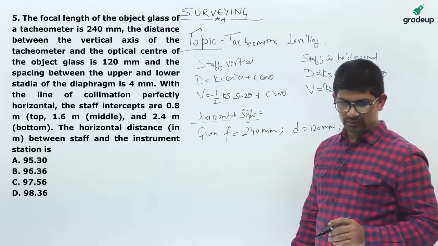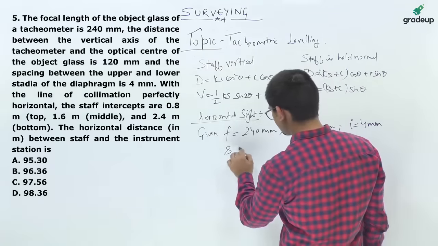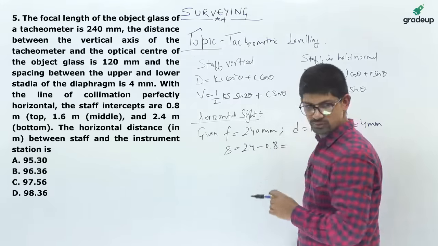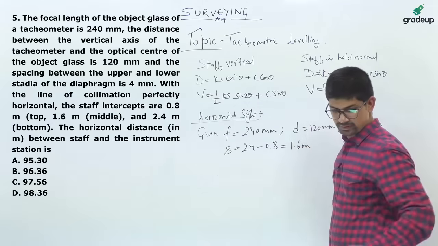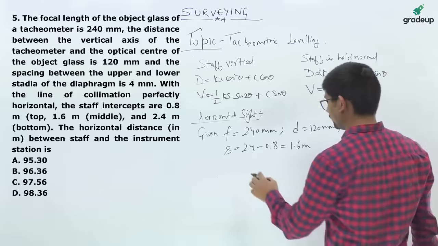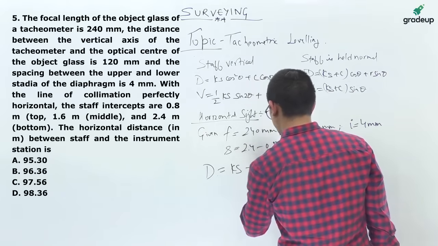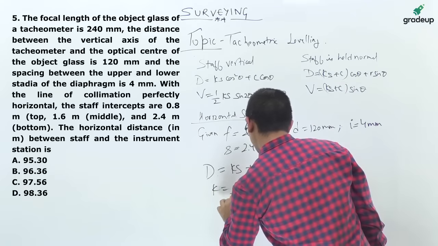Okay. And the staff intercepts are given. So, staff intercept S will be upper minus the lowermost. So, that is 1.6 meters. Now, as you know, the formula is D equals Ks plus C. Here K is f upon i, the multiplying factor.